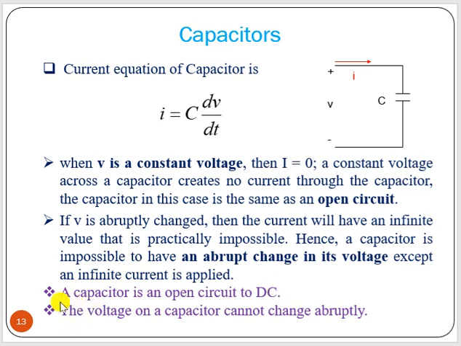So what we can assume from these statements is that the capacitor is an open circuit to DC when voltage is constant. But for AC, it will provide some amount of current. For DC, voltage is constant, so I equal to 0. That means it is acting as an open circuit. And another point you have to remember: the voltage on a capacitor cannot change abruptly.